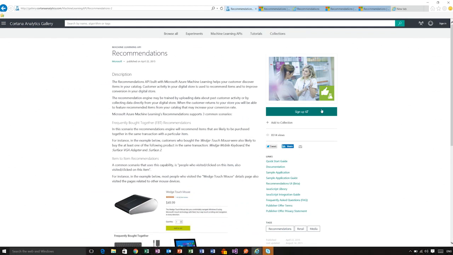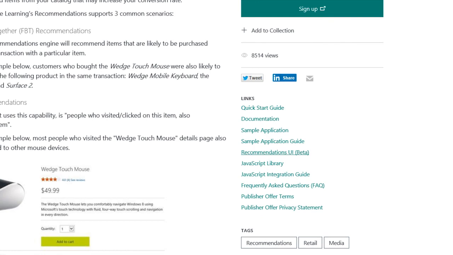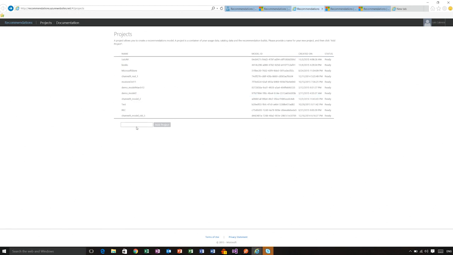I have already signed up, so I am not going to do it right now. But I have to tell you that you actually are able to sign up for 10,000 free transactions per month, enough for you to be able to play with the service. And once you have signed up for the service, you can use the Recommendations UI, which is in beta right now. And I actually have already opened the service, which is right here.